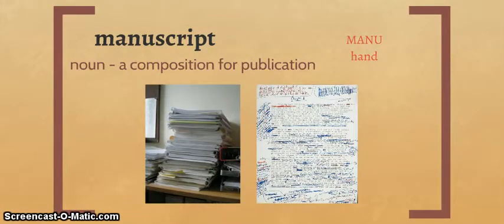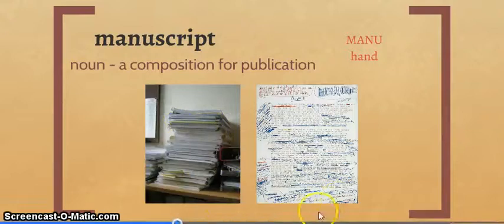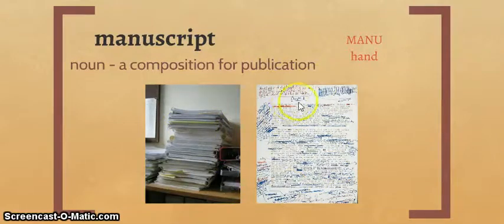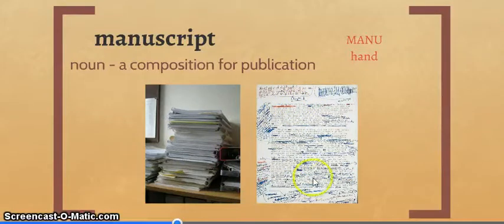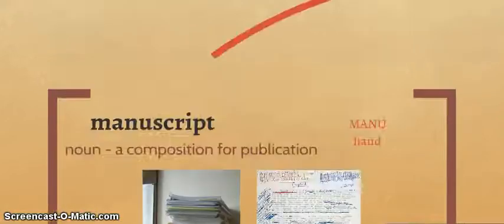Manuscript, a composition for publication. That's a noun. Again, look, there's an article at the beginning. Oh, that's how I knew it was a noun. Has the root manu, meaning hand, in it. Script, meaning to write, so to write by hand. But we use that composition for publication. So here's a stack of manuscripts, and this is what a manuscript might look like after it's been to an editor, right? So you see they've written in chapter 1 up here, and there are all kinds of revisions and edits all over the page. This is why I make you practice revising and editing, in case you're wondering.